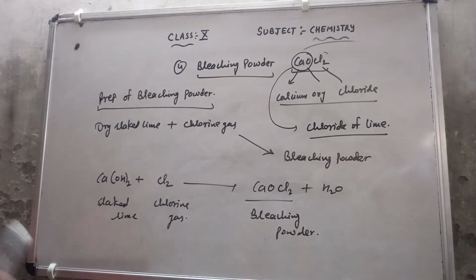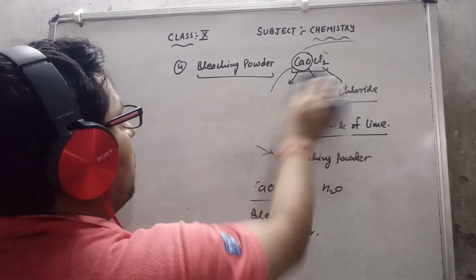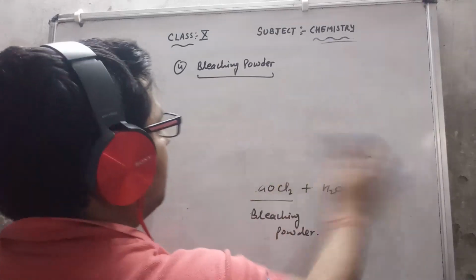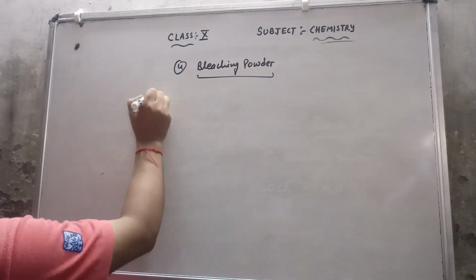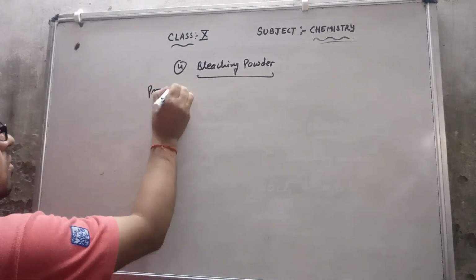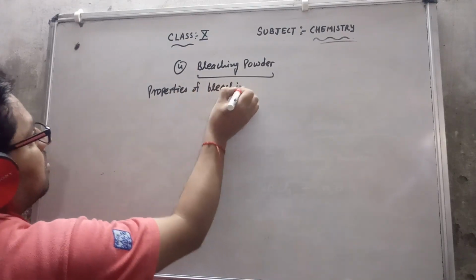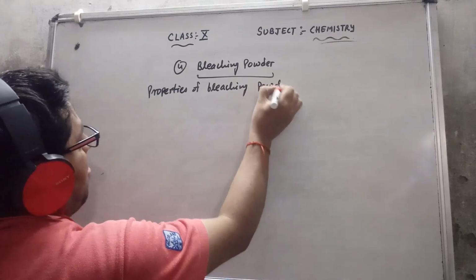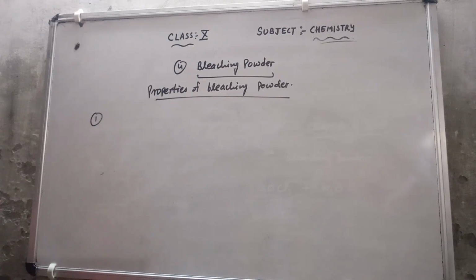After this, I will discuss the properties of bleaching powder. What are the properties of bleaching powder? First, it is a yellowish white powder.